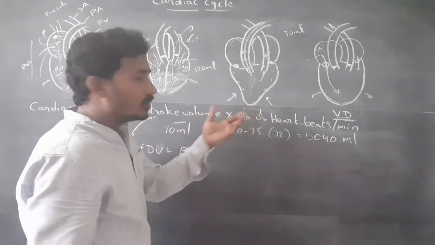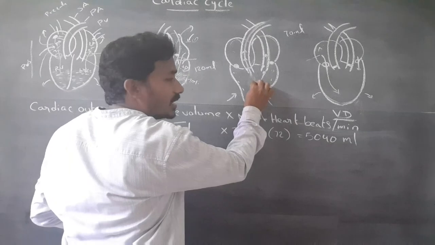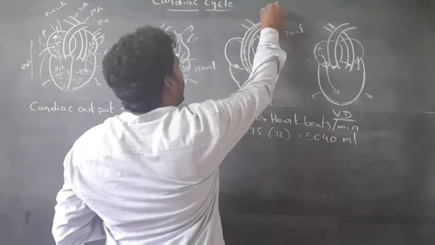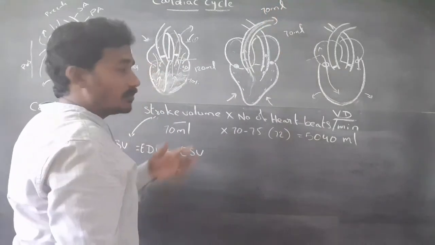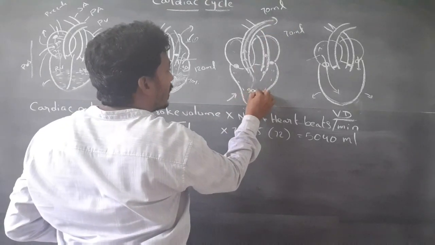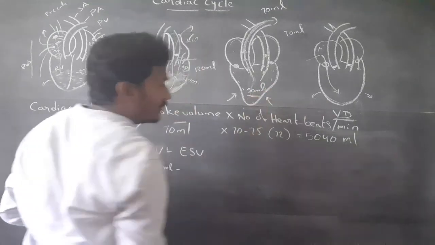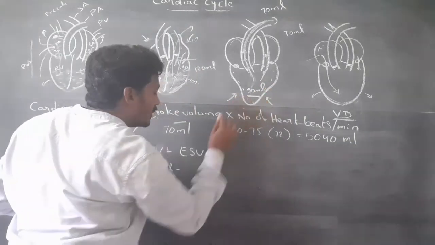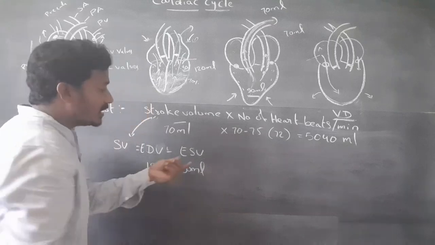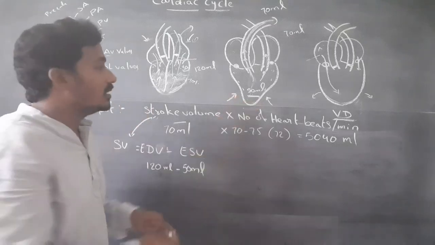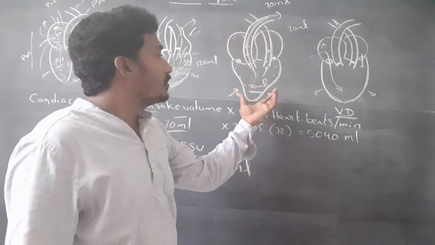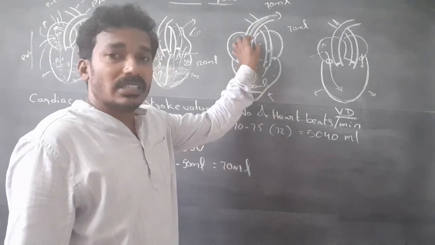During ventricular systole, each ventricle pumps out 70 ml of blood. The remaining 50 ml of blood remains in the ventricles. This 50 ml is the end systolic volume of the ventricles. Ventricular systole coincides with atrial diastole.